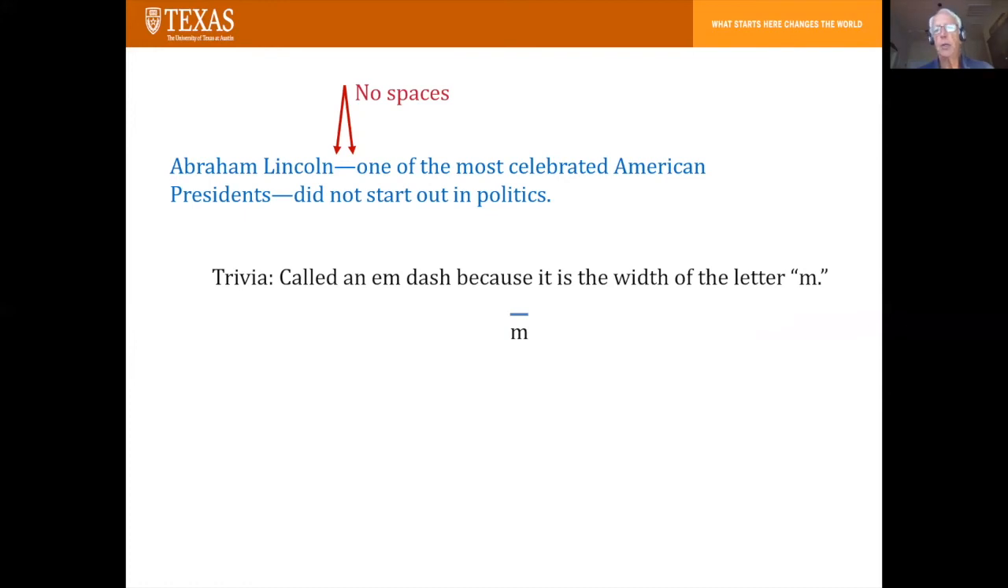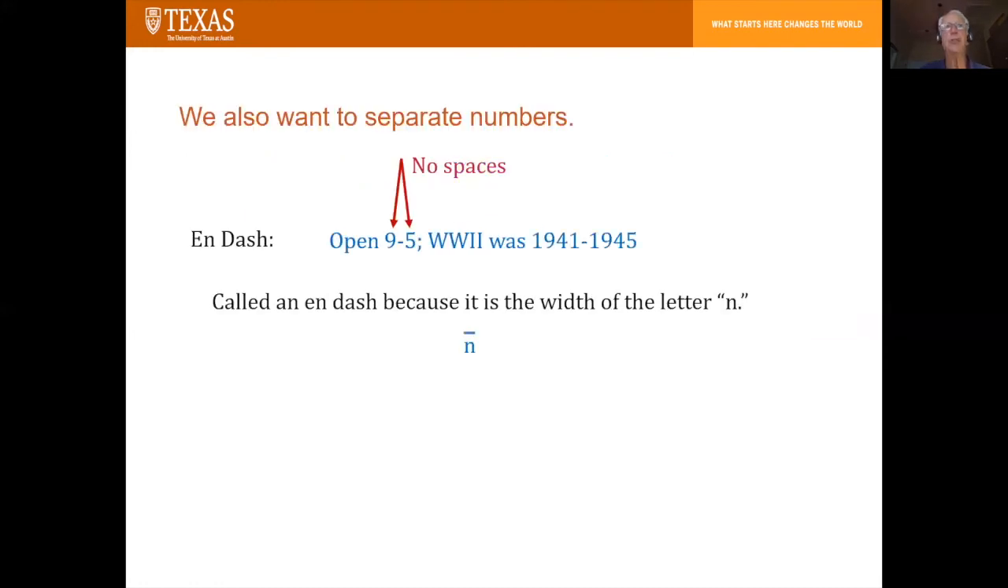Here's some trivia, won't be on the final exam. It's called an em dash because the dash is the width of the letter M. And the em dash has a younger brother called the en dash that we use to separate numbers. The store opens from 9 to 5. There's an en dash between the 9 and the 5, no spaces. The United States participated in World War II from 1941 to 1945, using the en dash. And it's called the en dash because it's the width of an N.